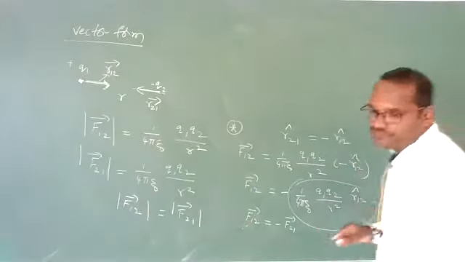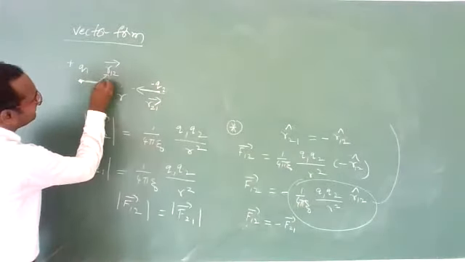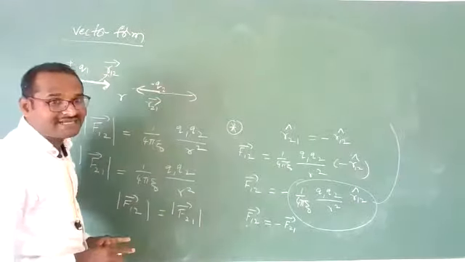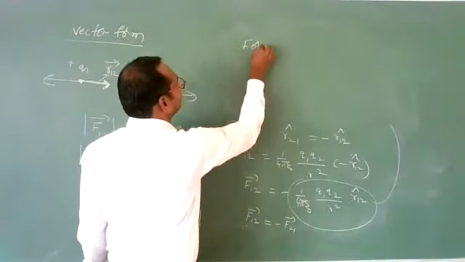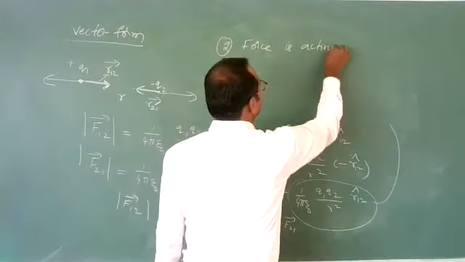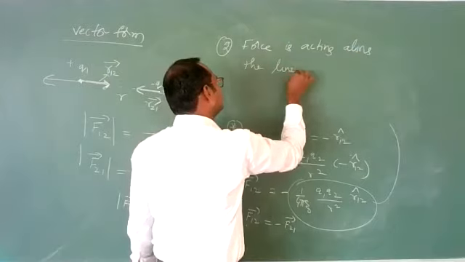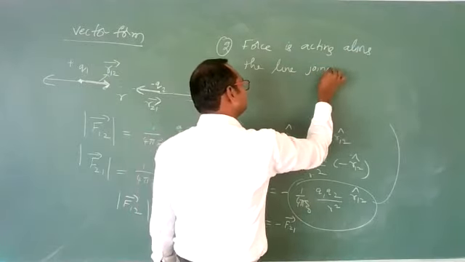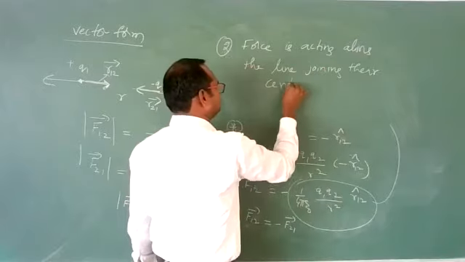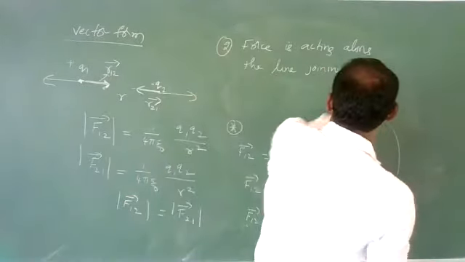Second important point: whatever these two forces are, according to vector direction, the force is either in this direction or in this direction. Second point, force is acting along the line joining their centers, or the line joining the charges.